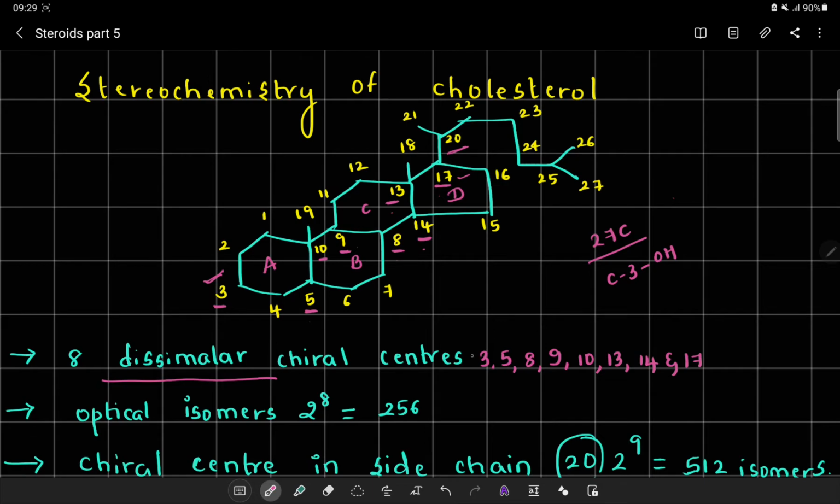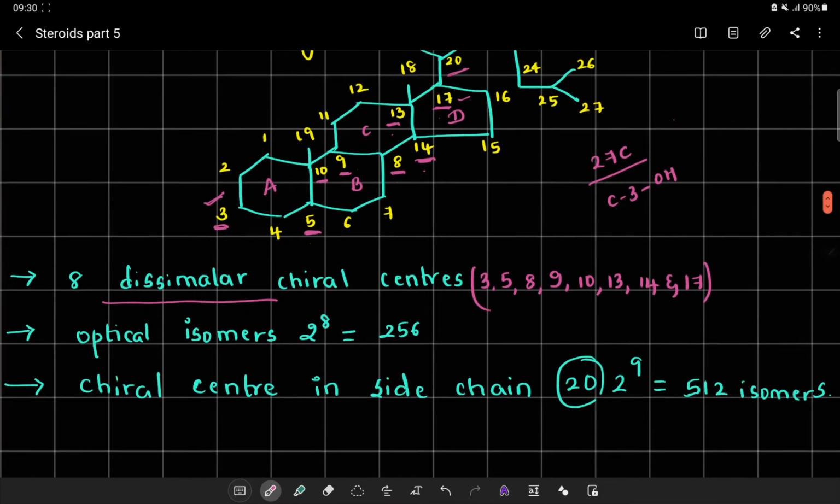These are the dissimilar stereocenters or chiral centers that we can observe in the structure of cholesterol. Position number 3, 5, 8, 9, 10, then position number 13, 14 and 17. These are the 8 dissimilar chiral centers that we can observe.